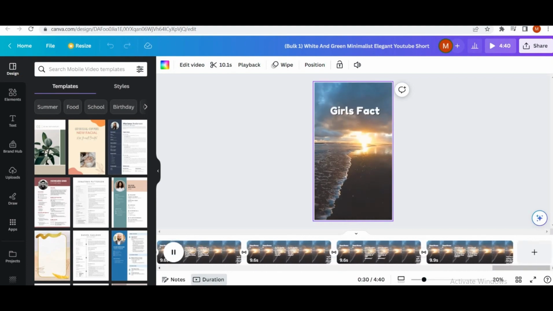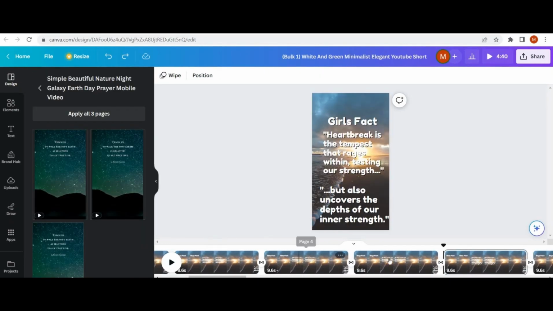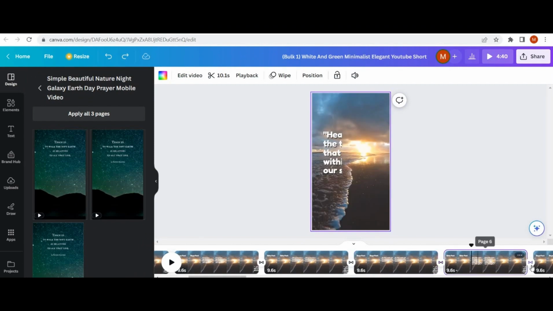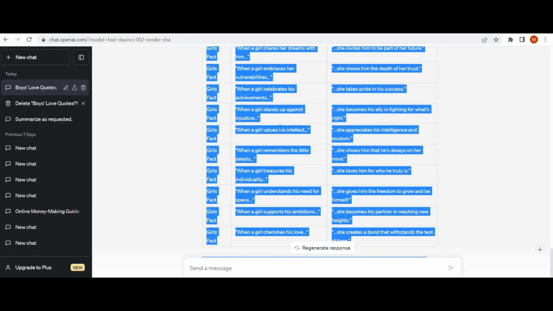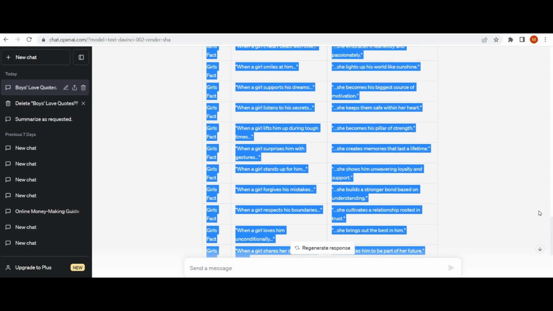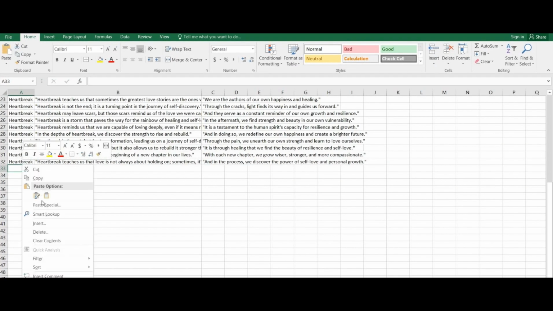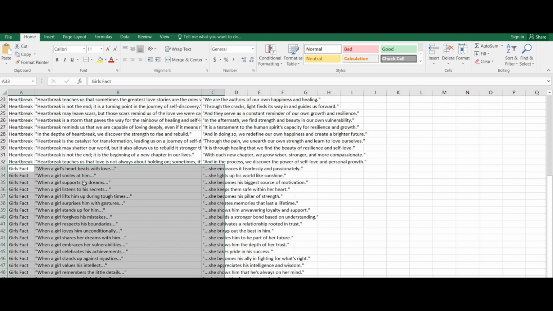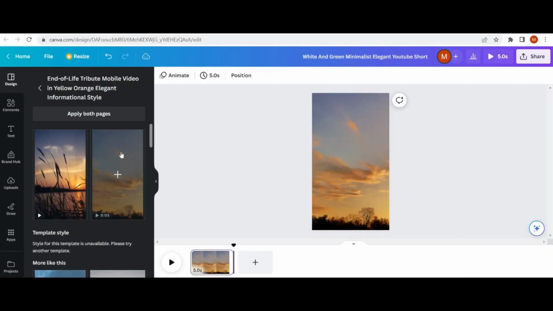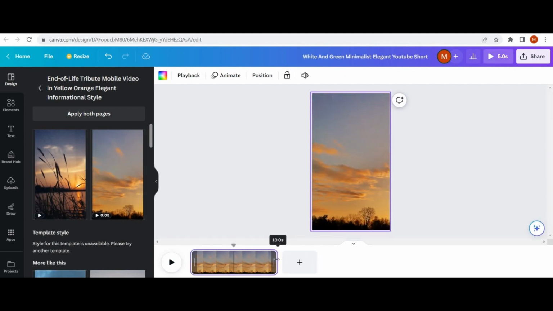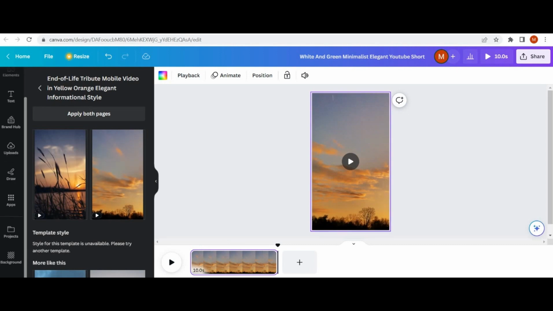Instead of changing the video style one by one, I will again go to my ChatGPT and copy the quotes and paste them in Excel. And now I will create a different video. I will copy all the data and select this video now, drag it to 10 seconds and edit it in the same manner as I did. I will go and enter the data manually.